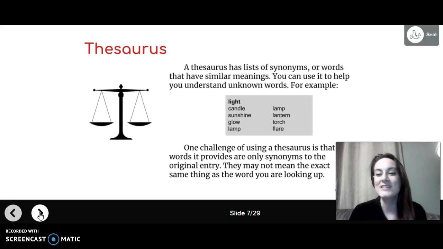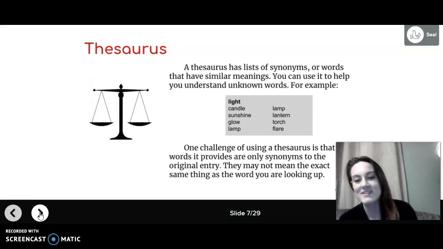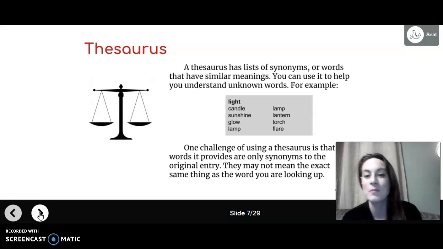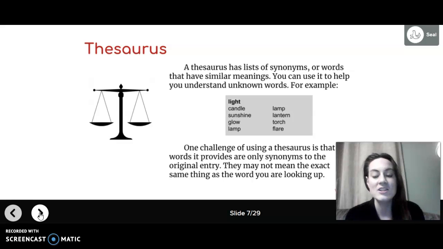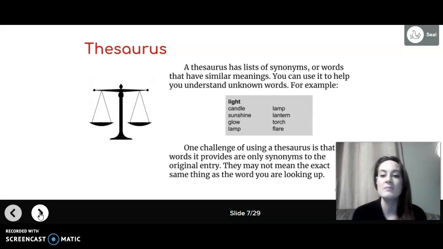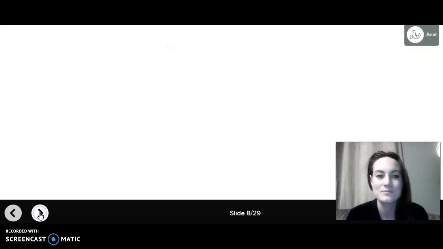Thesaurus. A thesaurus has lists of synonyms or words that have similar meanings. You can use it to help you understand unknown words. For example, light could have candle, sunshine, glow, lamp, lantern, torch, or flare. One challenge of using a thesaurus is that the words it provides are only synonyms to the original entry. They may not mean the exact same thing as the word you're looking up. So there might be slight differences.